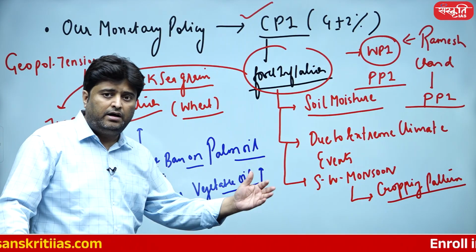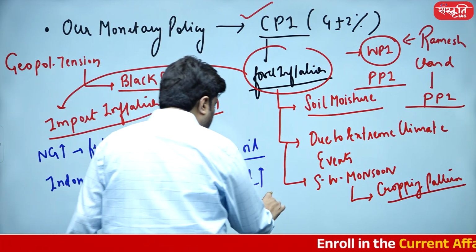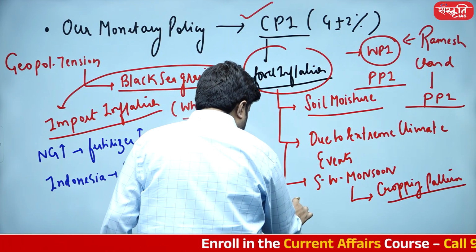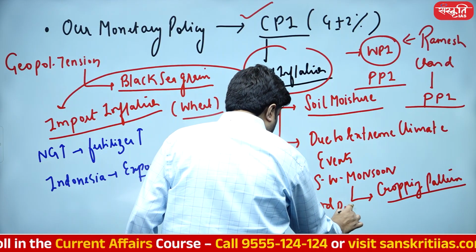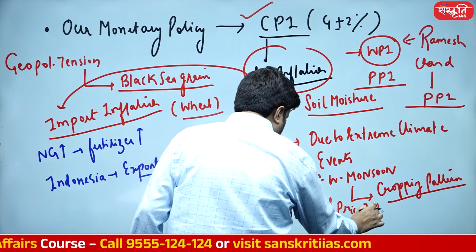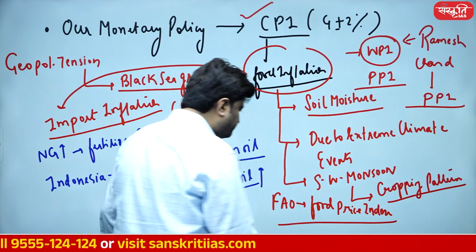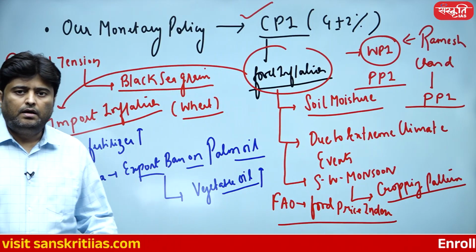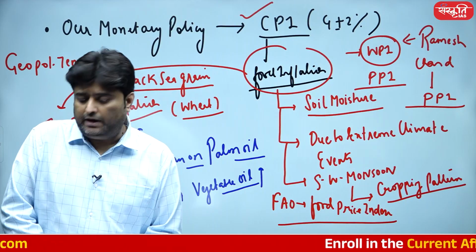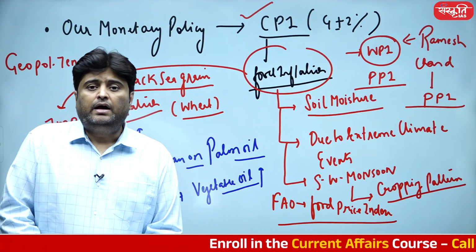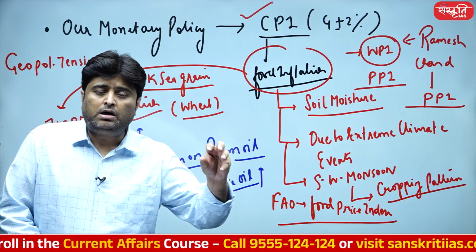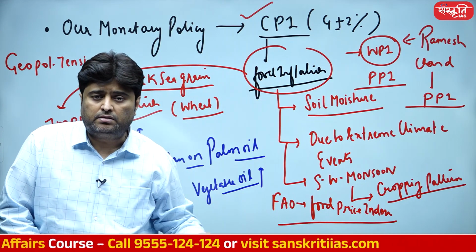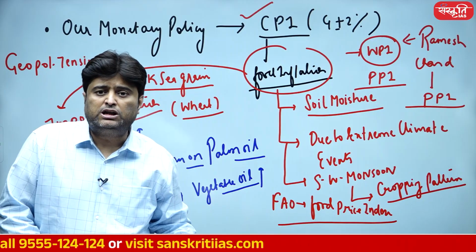Now the FAO of the United Nations, the Food and Agriculture Organization, also published data, the Food Price Index. And as per the FAO, India is a part of a hunger hotspot. There are so many hunger hotspots in the world.